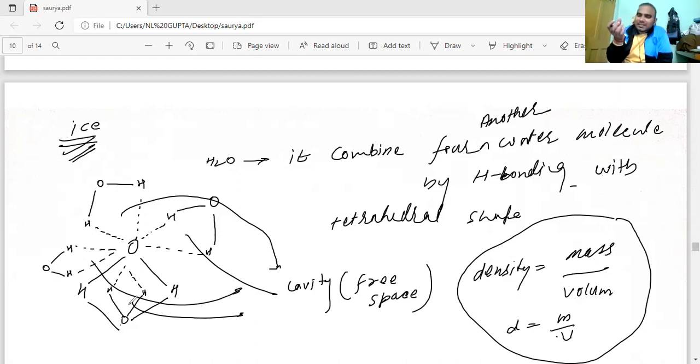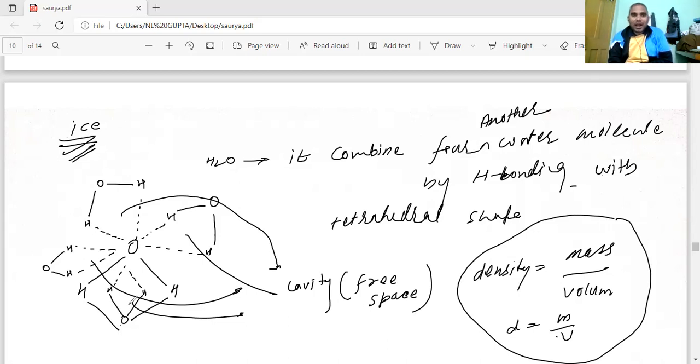Density decreasing means it will float. Anything which is less dense, that will float. Getting my point? Anything which is lighter in weight is going to float. So ice is having free space because of extensive hydrogen bonding. Ice has free space inside, so density is decreasing, so that it is floating on the water. Getting my point? This is an experiment you can do at home also. There is nothing in that.